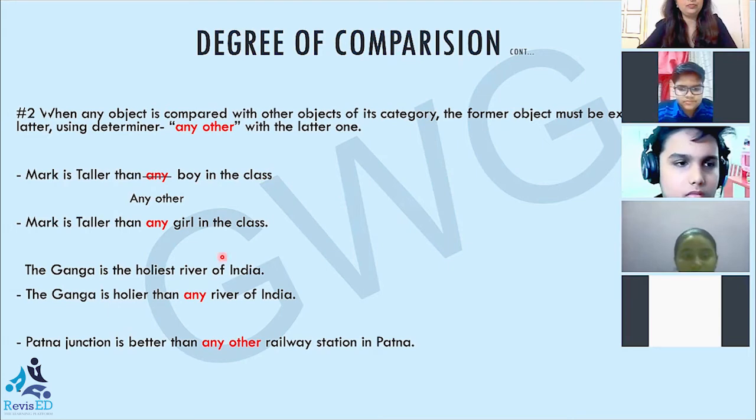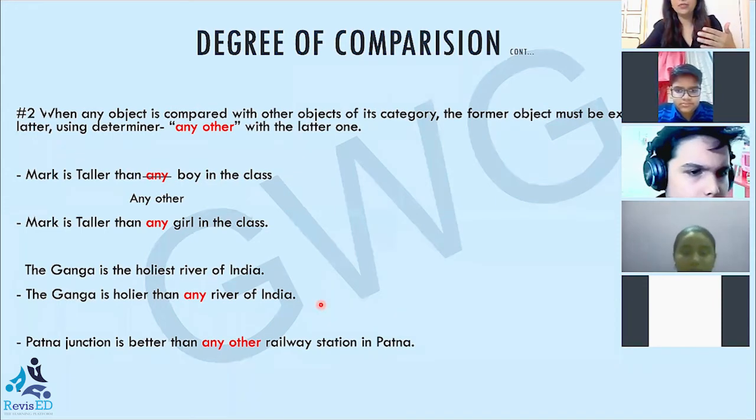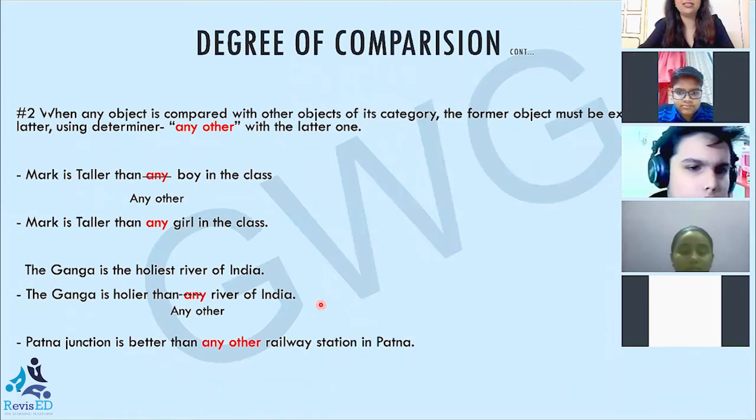Now, one more go for this sentence. The Ganga is holier than any river of India. Can you make a correction in this sentence? Yes, ma'am. Instead of any, here any other will come, because we have to separate Ganga from other rivers of India. Because Ganga is included in the list of rivers of India. So before comparing, I'll have to exclude it from its own category. And for that, we use any other. Absolutely right. The right option is any other.